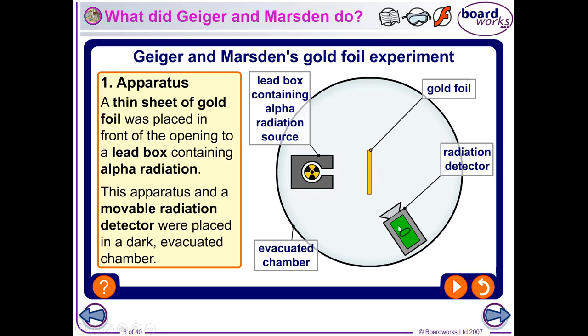You put the gold foil, and nowadays in the video that I've attached from the guy from CERN, they have a radiation detector. What Geiger and Marsden had to do is take a little sheet of phosphorus film that glowed when a particle of alpha radiation hit the film, and they had to sit in a very dark room for hours at a time holding this little bit of phosphorus film in different positions and counting how many times it flashed.